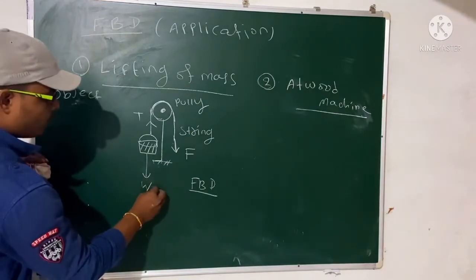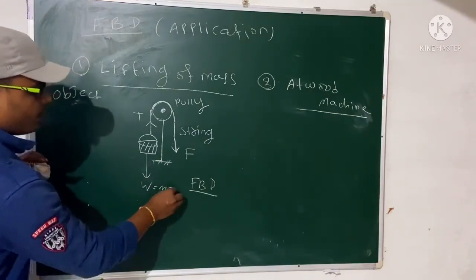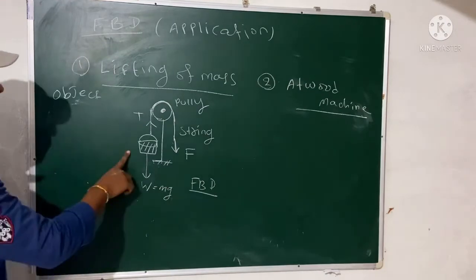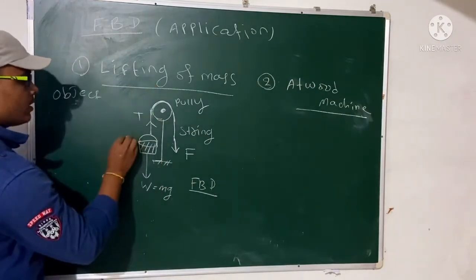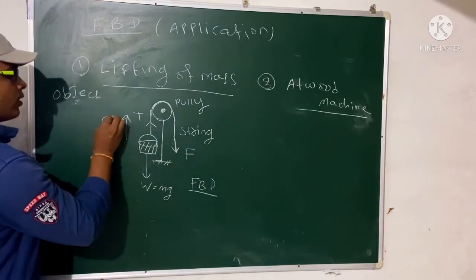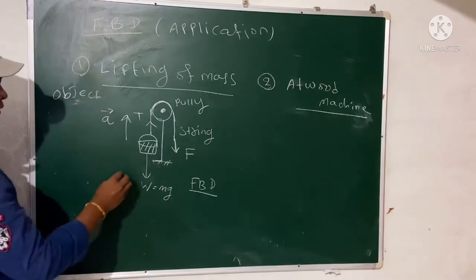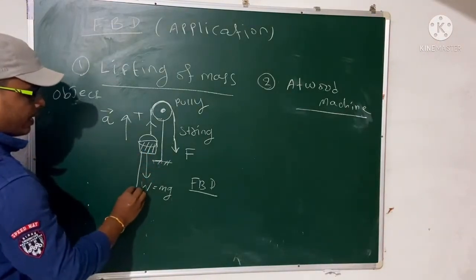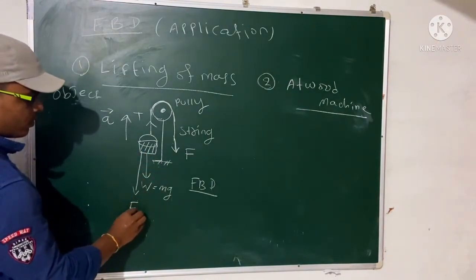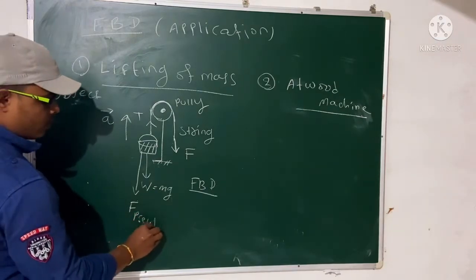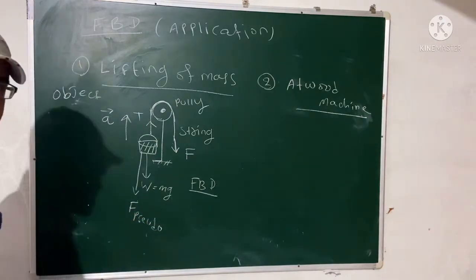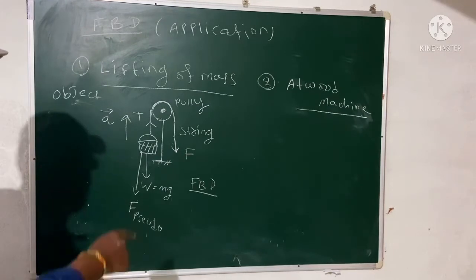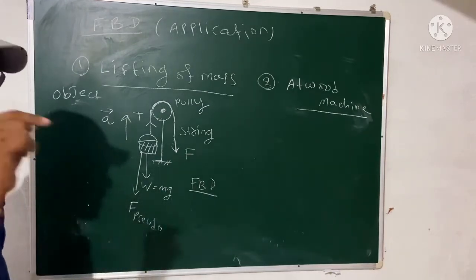So W equal to mg. And remember one more thing, that the object is moving upward. So this is the acceleration, right? So another force will be there, that is your pseudo force, because when acceleration is there, pseudo force is there, and the pseudo force is opposite to the acceleration.